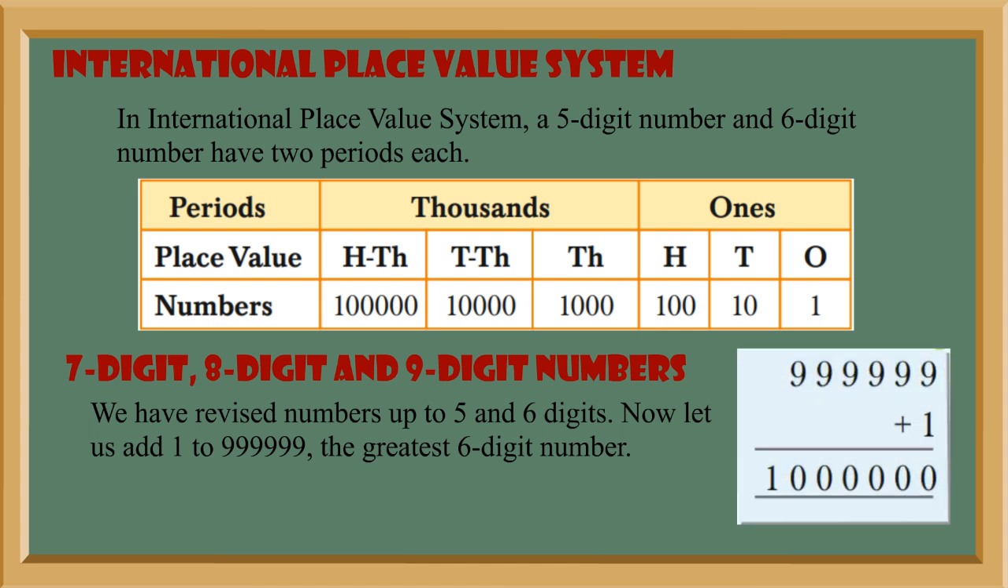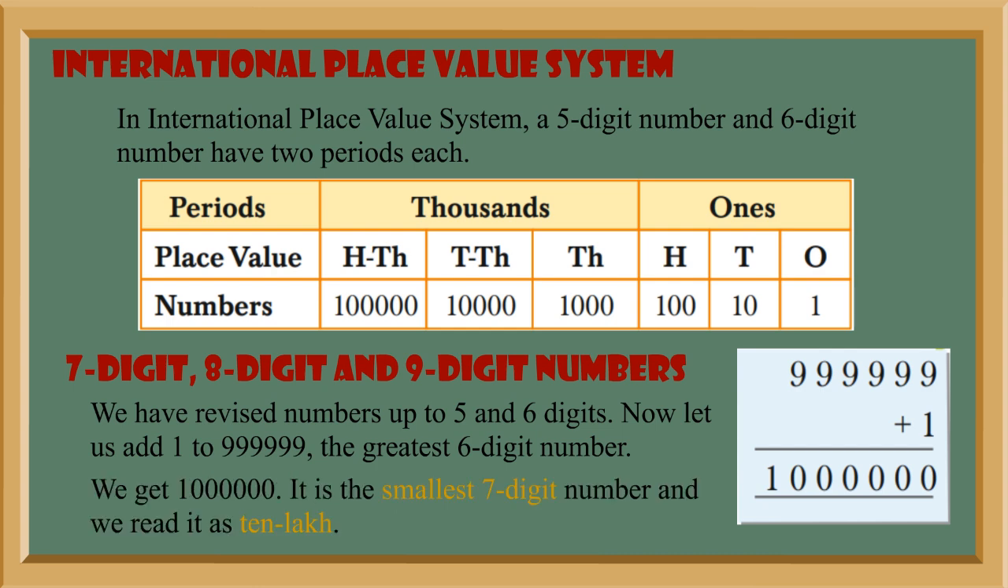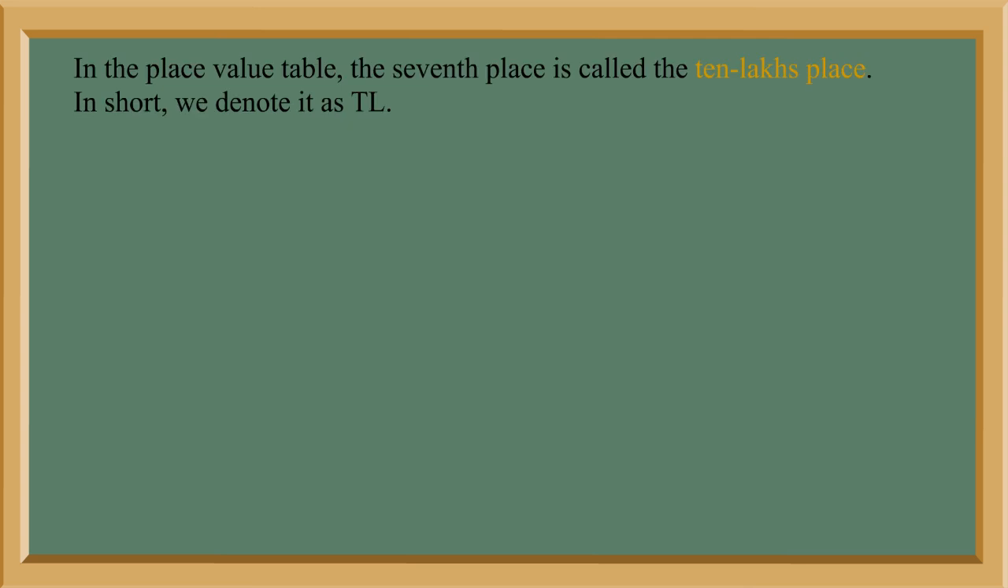Now let us add 1 to 999999, the greatest 6-digit number. We get 1000000. It is the smallest 7-digit number and we read it as 10 lakh. In the place value table, the 7th place is called the 10 lakhs place. In short, we denote it as TL.